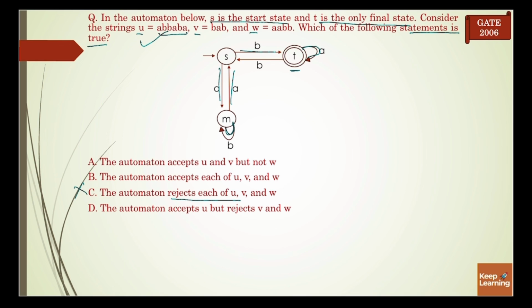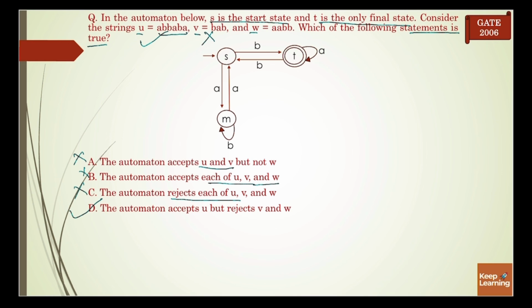Okay, let's check the second string, which is BAB. So it is BAB. We are at S, which is not our final state. It means V is not accepted. So the first option is it accepts U and V. No, because it rejects V. The automata accepts each of U, V and W. No. So our correct answer must be D.